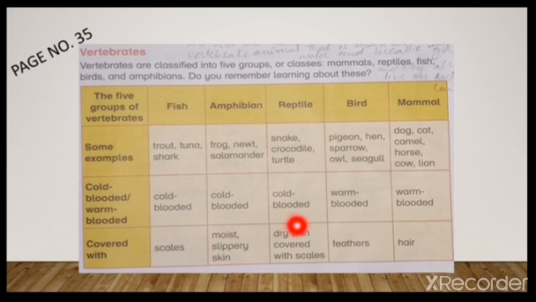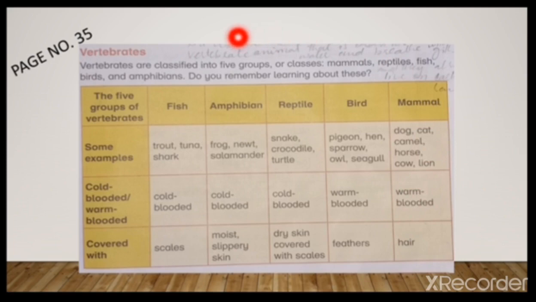Reptiles have dry skin covered with scales. Birds have feathers and mammals have hairs. I repeat this. Fish covered with scales. Amphibians moist slippery skin. Reptiles dry skin covered with scales. Birds have feathers and mammals have hairs.